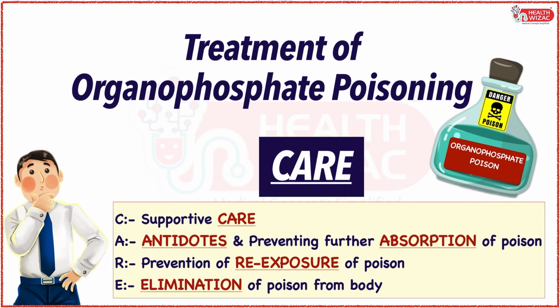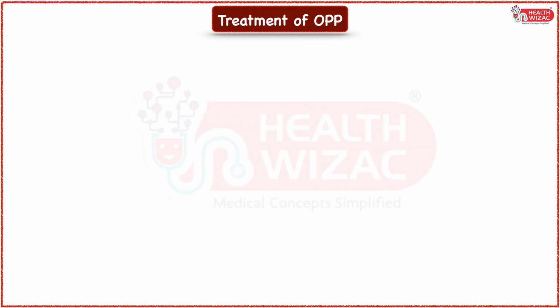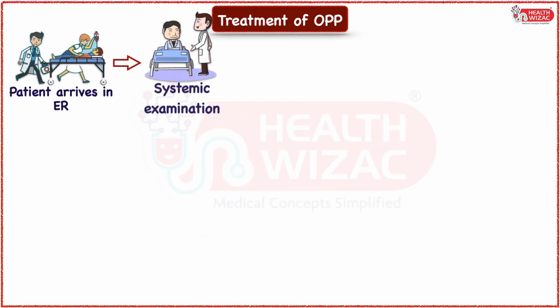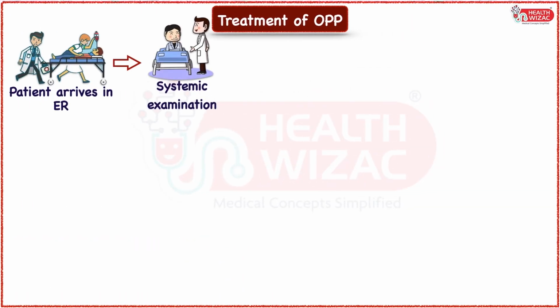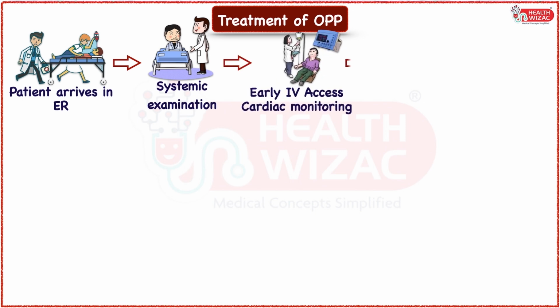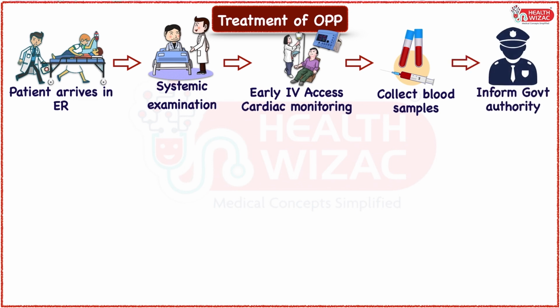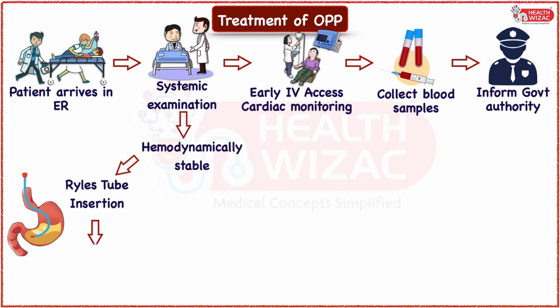In case of suspected organophosphate poisoning, as soon as the patient arrives in the ER, a quick systemic evaluation and vitals should be checked, followed by early IV access along with collection of blood samples for evaluation, and a cardiac monitor should be attached. Local government authorities should be informed immediately. If the patient is hemodynamically stable, Ryle's tube should be inserted and gastric lavage should be started, preferably with normal saline, to eliminate the residual consumed poison from the stomach.